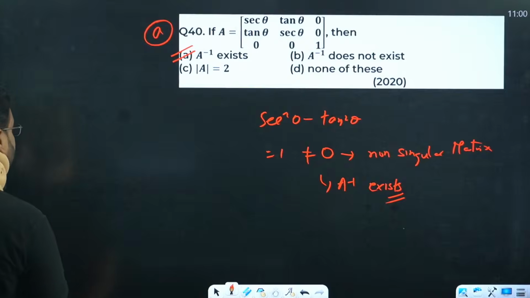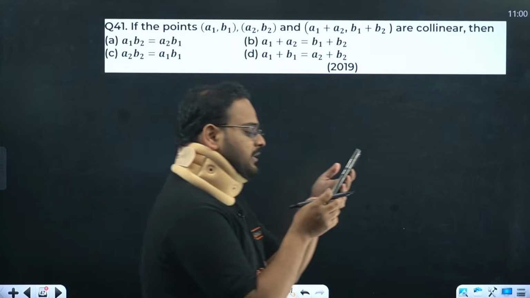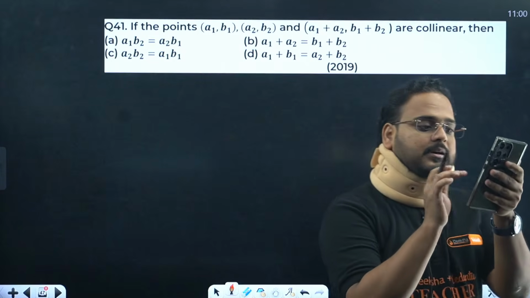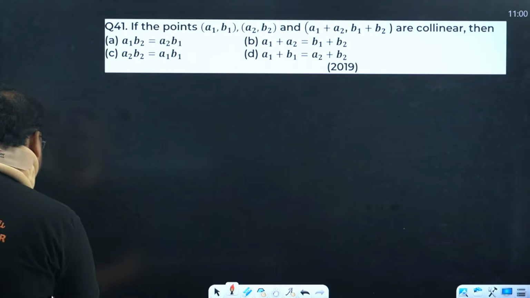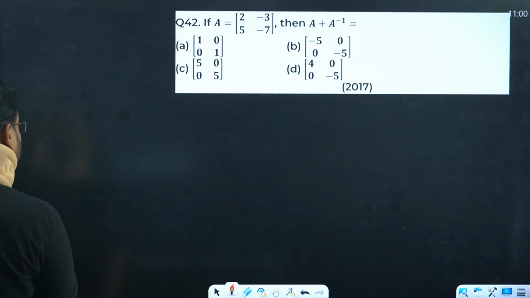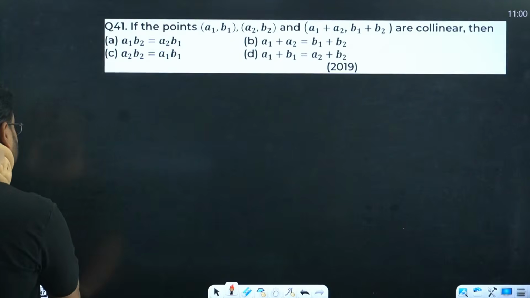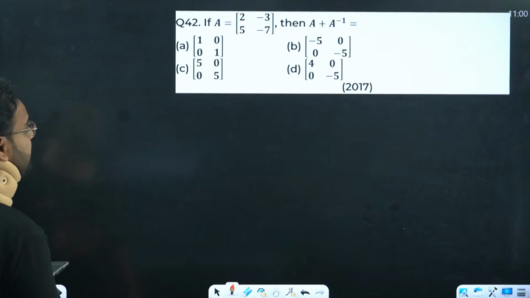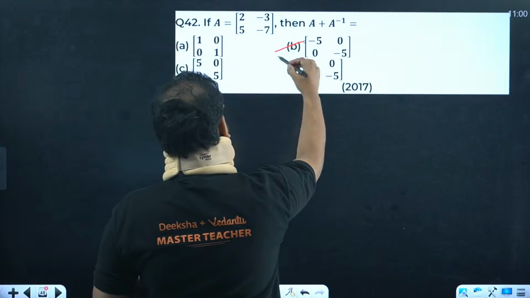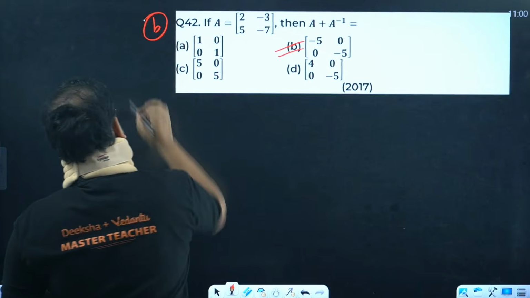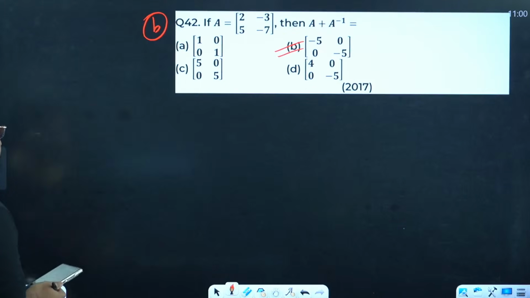And 41. So this is A. What is the answer for 41? The last two questions, guys. This is the last one only, I think. There's no question after this. Okay, there's one more. Sorry. This is already done, I guess. I remember doing it. The answer for this question was option B.